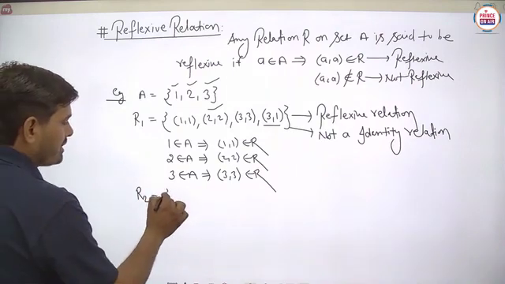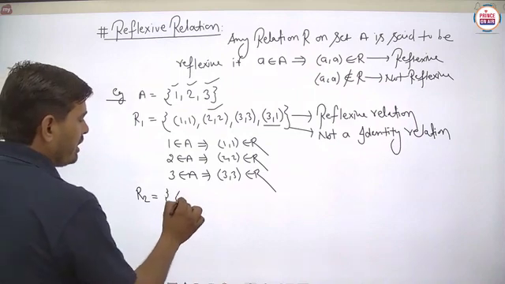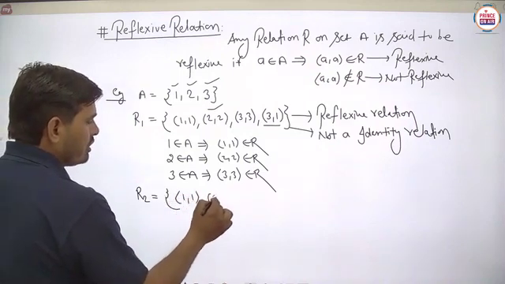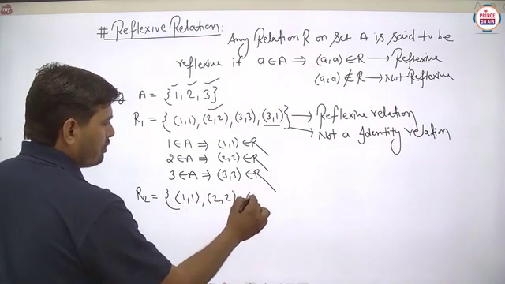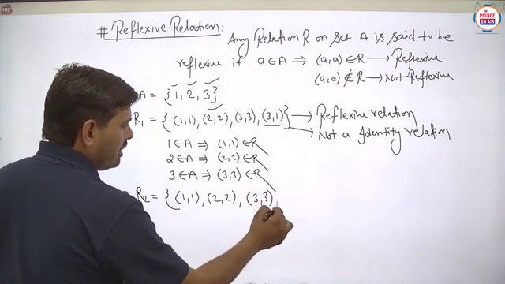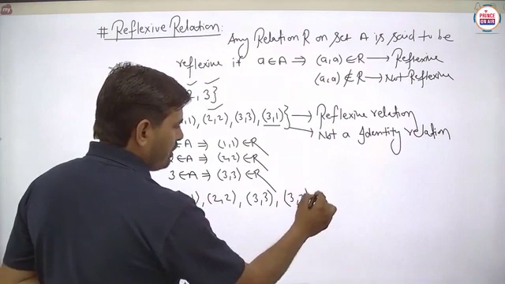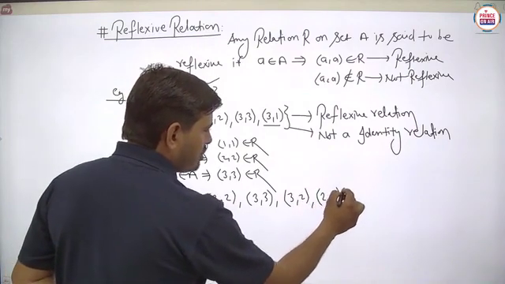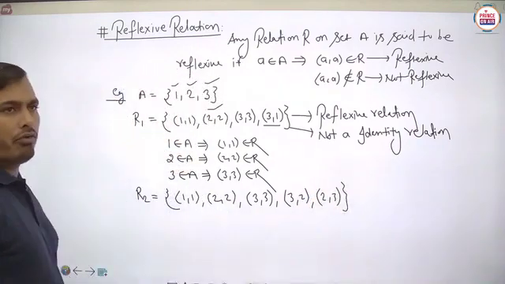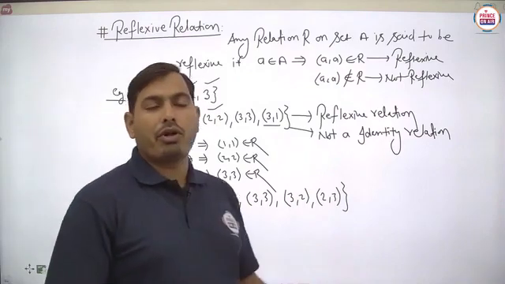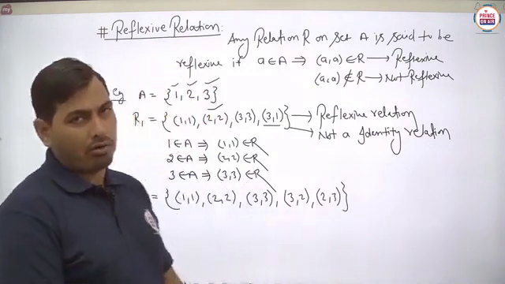Suppose we are taking here (1,1), (2,2), (3,3), and we have to take here (3,2) and (2,3). Then what can you say about this particular type of relation? Whether it is reflexive or not, whether it is identity or not. Is it clear?